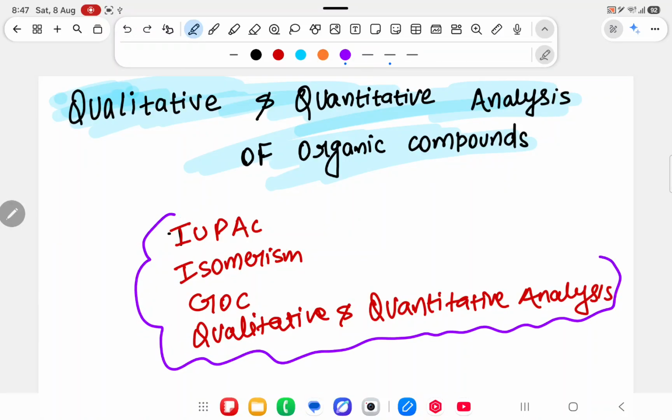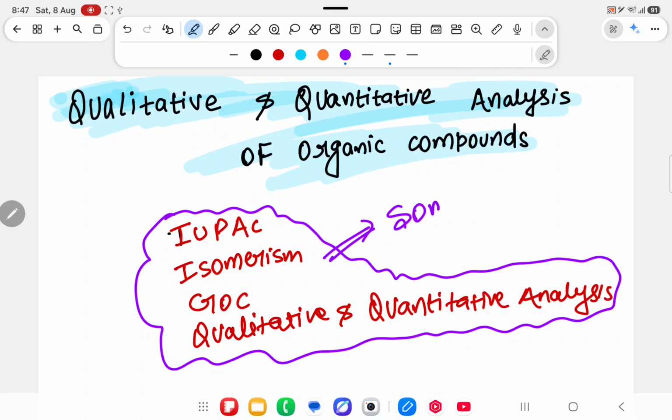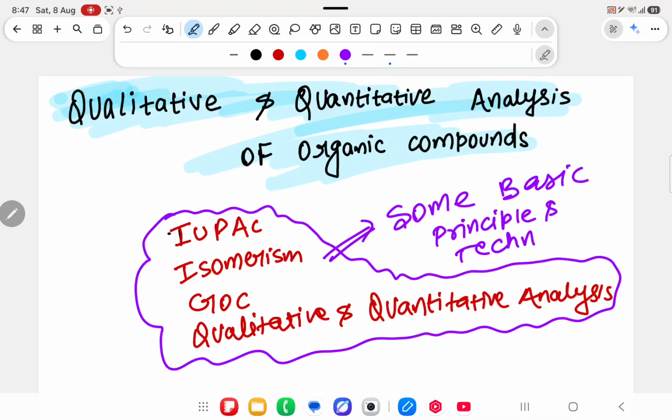if you open your MTG module, over here it is written some basic principles and techniques.